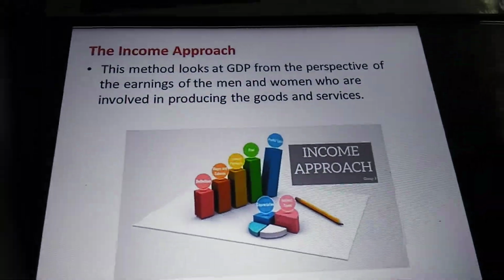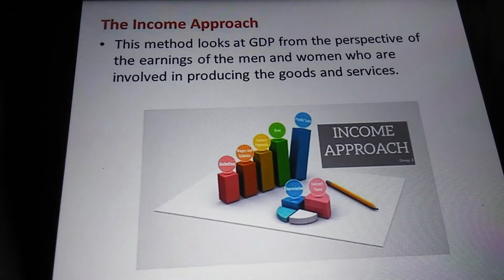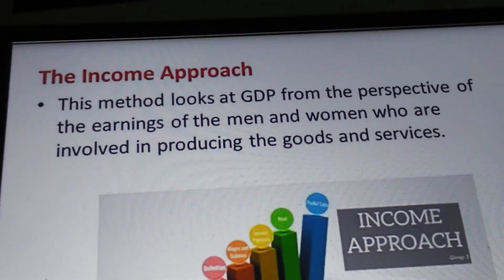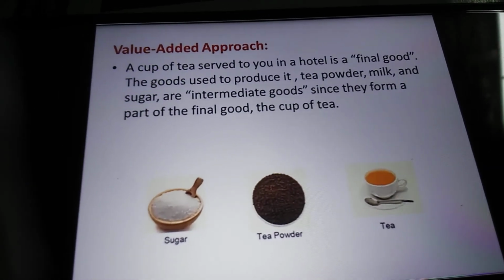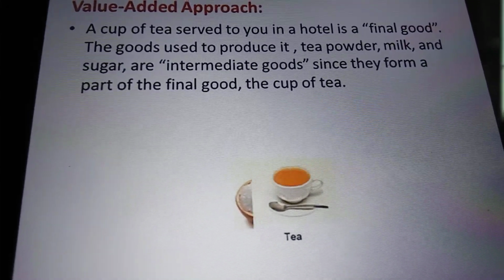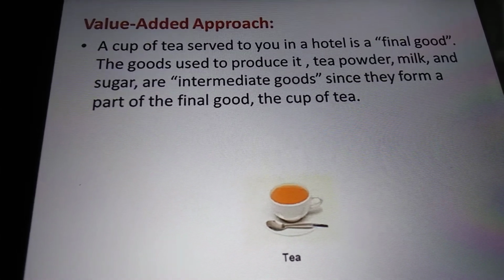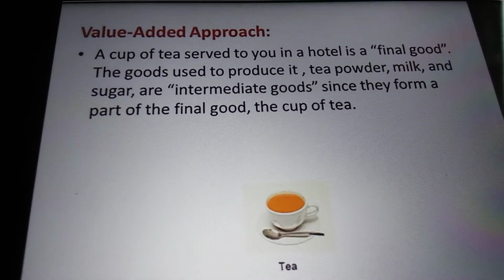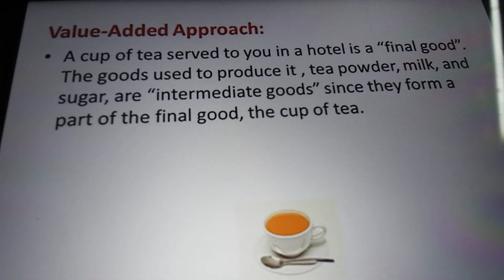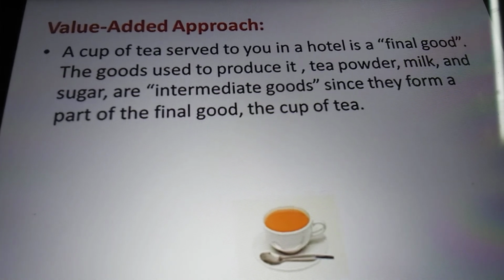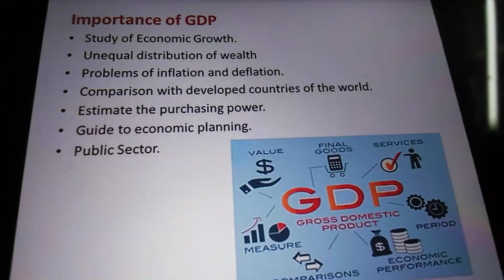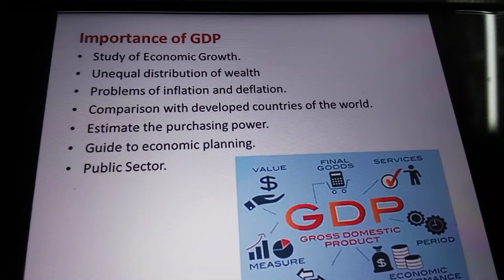Income approach. This method is from the perspective of the earnings of the men and women who are involved in producing the goods and services. Here you see tea powder, milk, sugar, and the final product is a cup of tea. The goods used to produce tea, powder, sugar, and milk are intermediate goods. In the value added approach, the value added by each intermediate good is summed to estimate the value of the final good. Next, we'll see the importance of GDP.